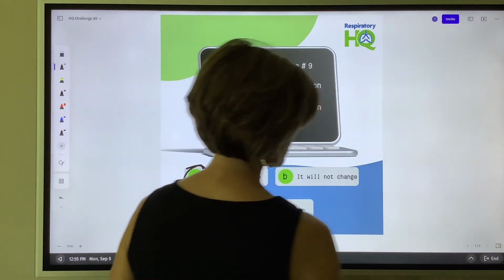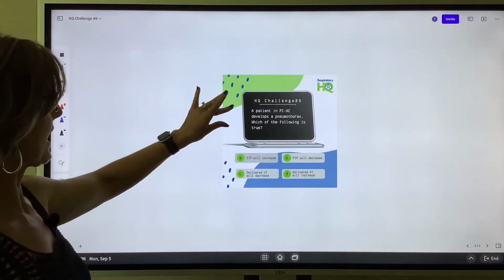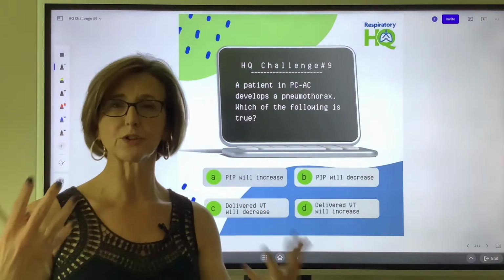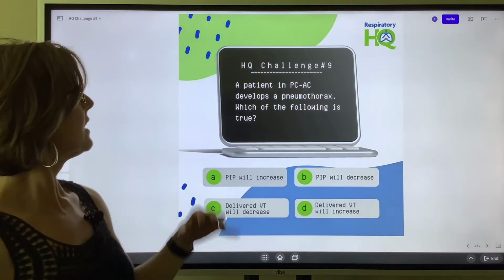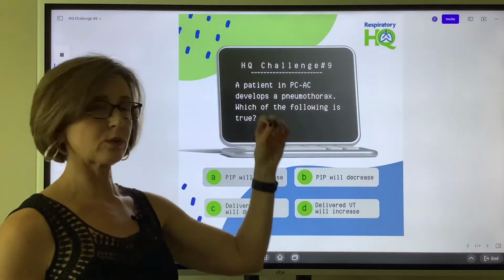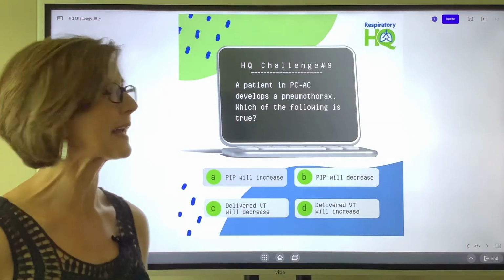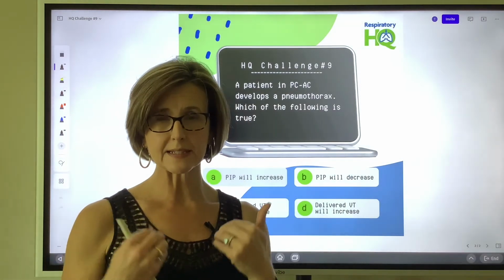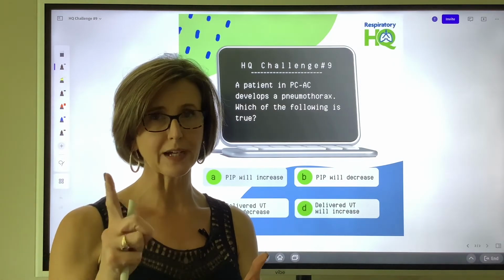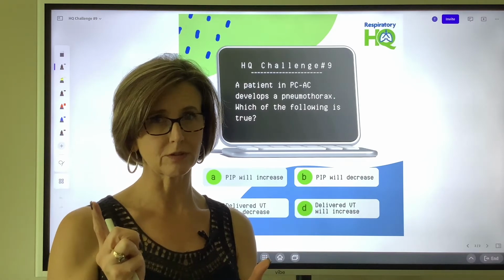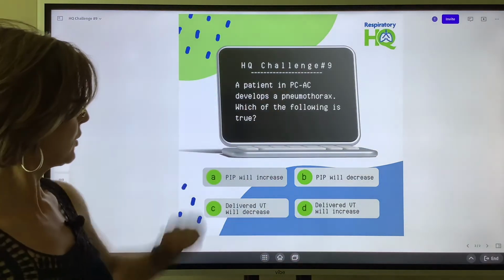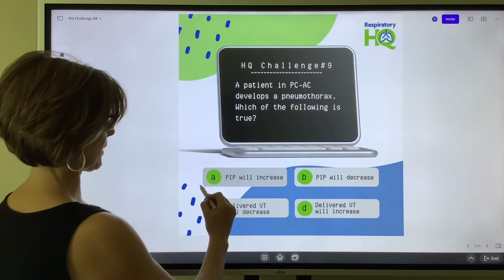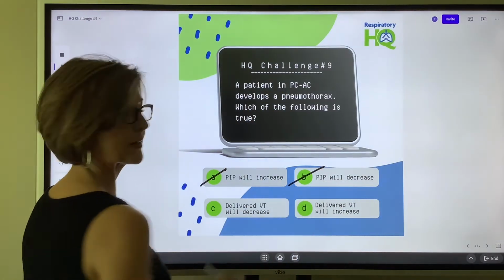And then we come to a little bit more of a challenging question dealing with the same type of concept, volume ventilation versus pressure ventilation. A patient in pressure control assist control mode, PCAC. Pressure control means we set the peak inspiratory pressure and it will not change. Okay, so just with that, I've just said the peak pressures won't change. So they won't increase and they won't decrease.